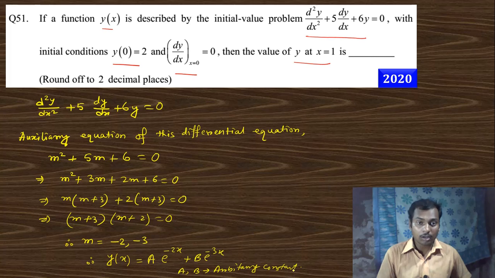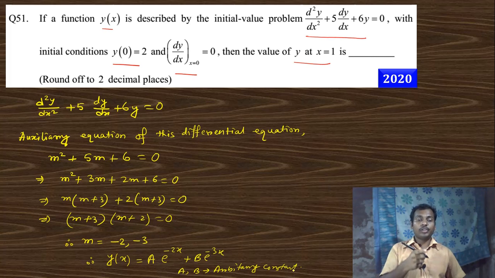Now we want to find out the value of these arbitrary constants using these two boundary conditions.